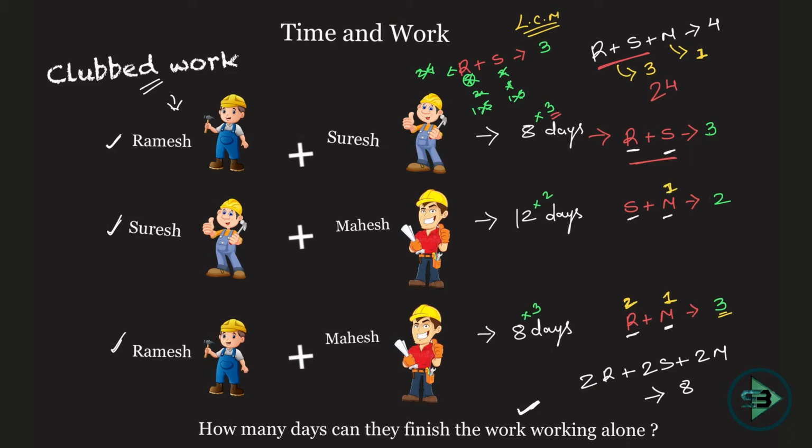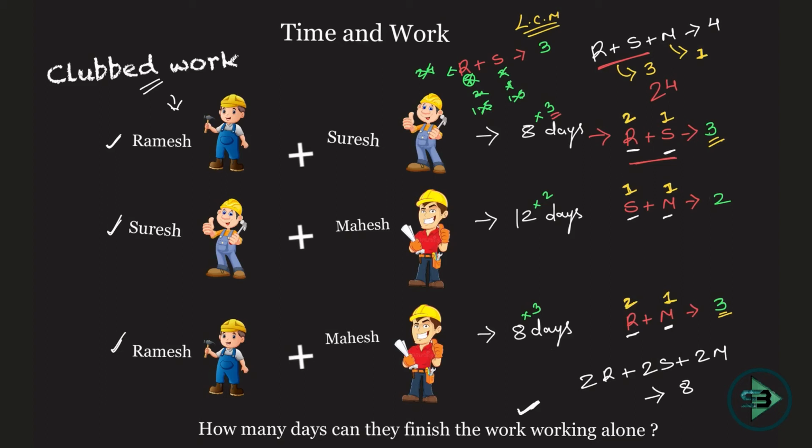Again put M as 1 here, because I know M is 1. If M is 1, then S is also equal to 1. Suresh also puts in 1 brick in 1 day, just like Mahesh. Now let's put S as 1 here. If you put S as 1 here, then what will be R? R will be equal to 2, which means 2 plus 1 has to be equal to 3, right? So Ramesh again puts in 2 bricks in one day. So we know about everything now.